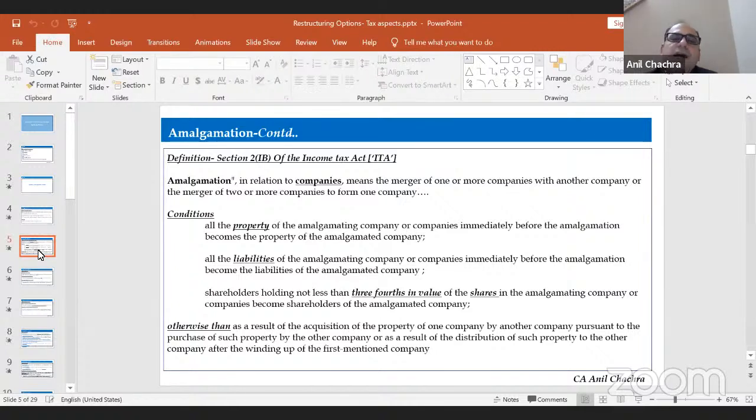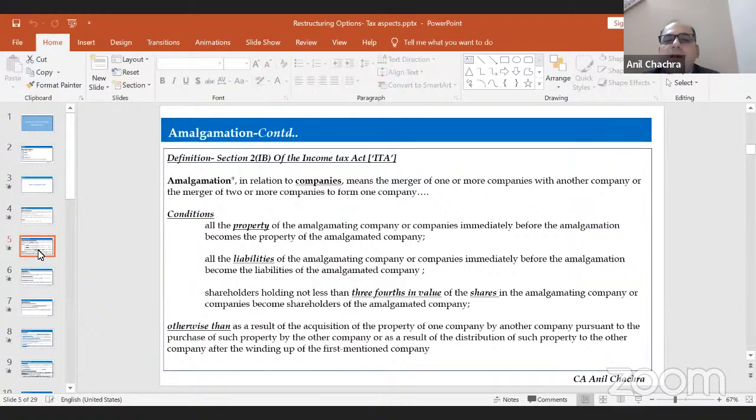So the first condition is that all the property. Property has not been defined in the Income Tax Act. As per the statute and as per judicial pronouncements, it includes all types of tangible as well as intangible property. So all the property of the amalgamating company or companies immediately before the amalgamation becomes the property of the amalgamated company. That means all the assets, all the property, whether tangible or intangible, will become the assets or the property of the transferee company or the amalgamated company.